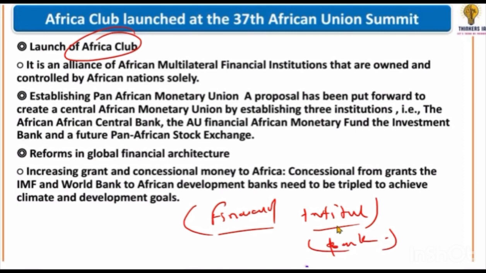There will be different banks, which will be financial institutions. They will bring them together and their alliances. It will work in collaboration with all the financial institutions. This African Club will work as an alliance. Africa will be provided whatever financial help it needs, as well as multinationals like the World Bank and IMF, with their help.